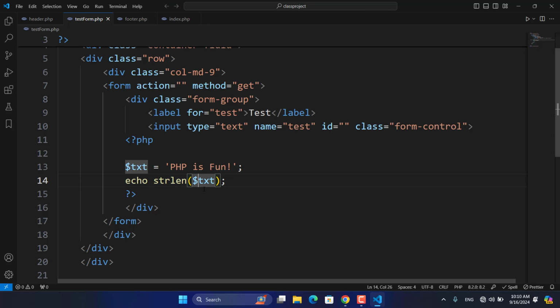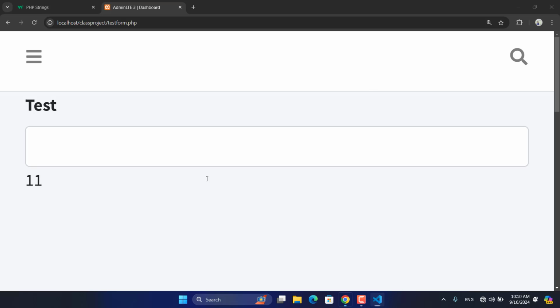You can examine a variable or you can put a text inside it, like hello world. You can put a text like hello world and then check the characters in it. So our hello world has 12 characters.